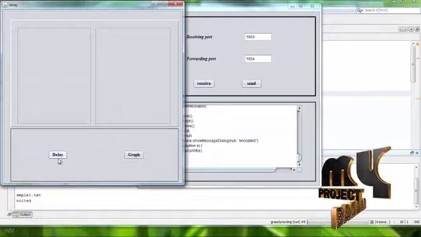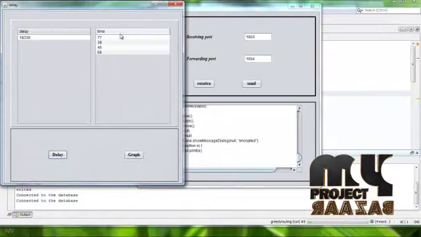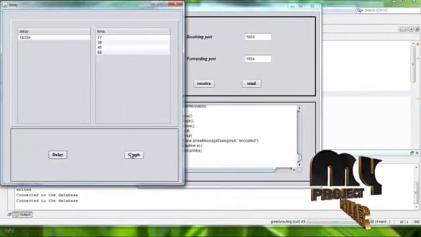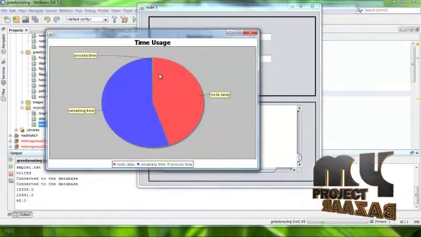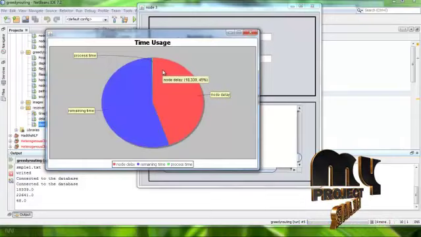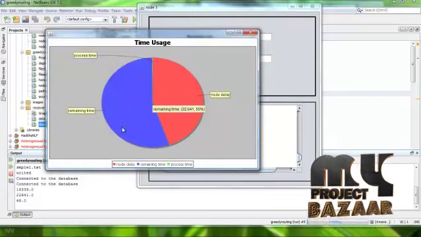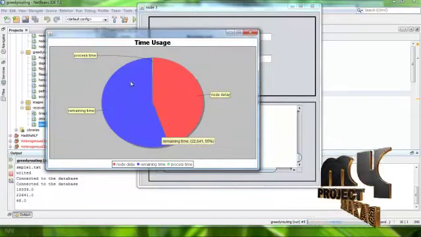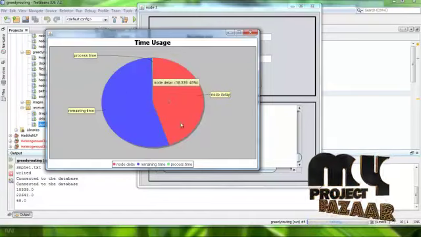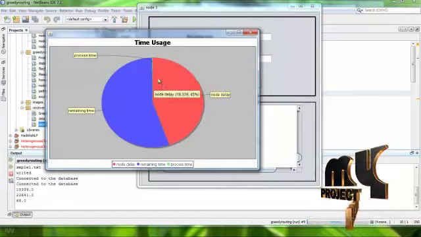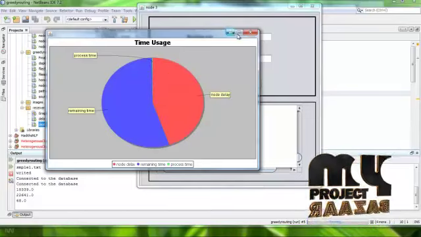I have to calculate the delay. This is the delay, and this is the total process time between the nodes. This is the result: the node delay from one node to another, and this is the remaining time. This is the total processing time. This is the process time, and this is the delay. I have calculated the result between source and destination.